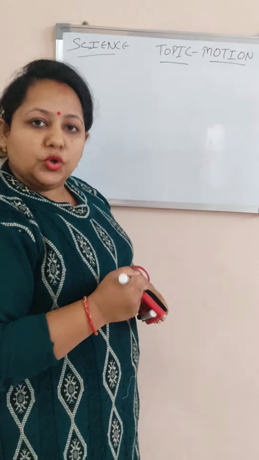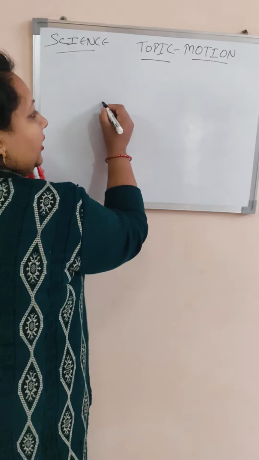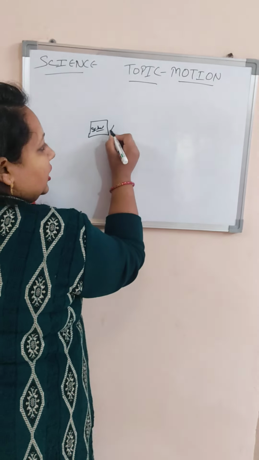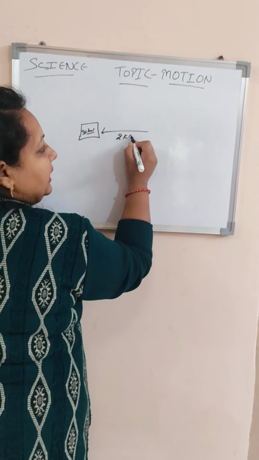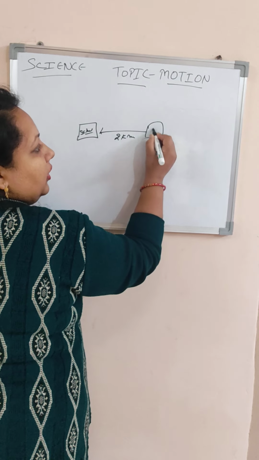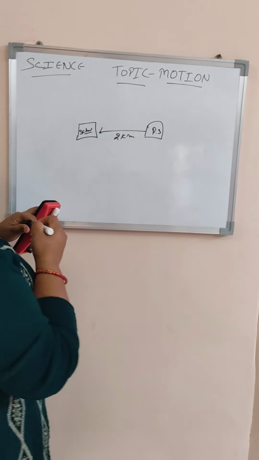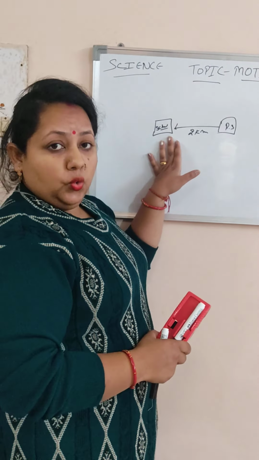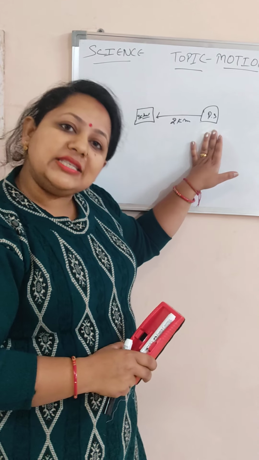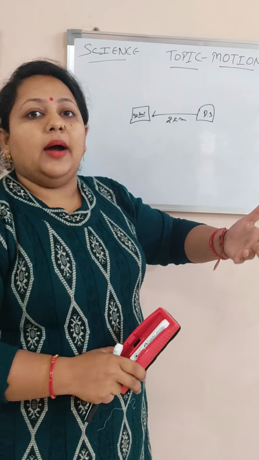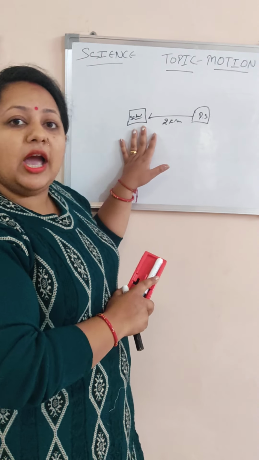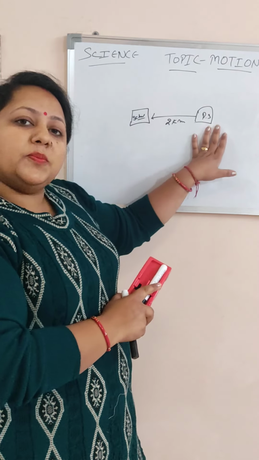To describe the motion, let us consider a school in a village which is 2 kilometers from the railway station. Here we have to specify the position of the school with respect to the railway station. Whenever we have to specify any object's position, we have to fix a reference point.